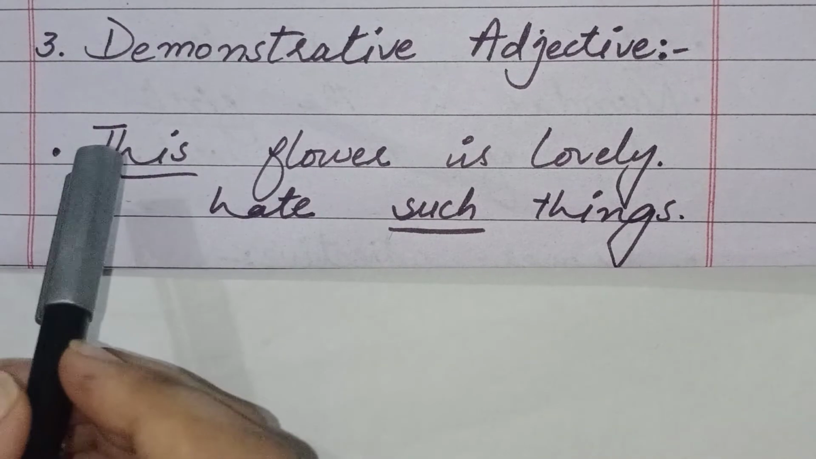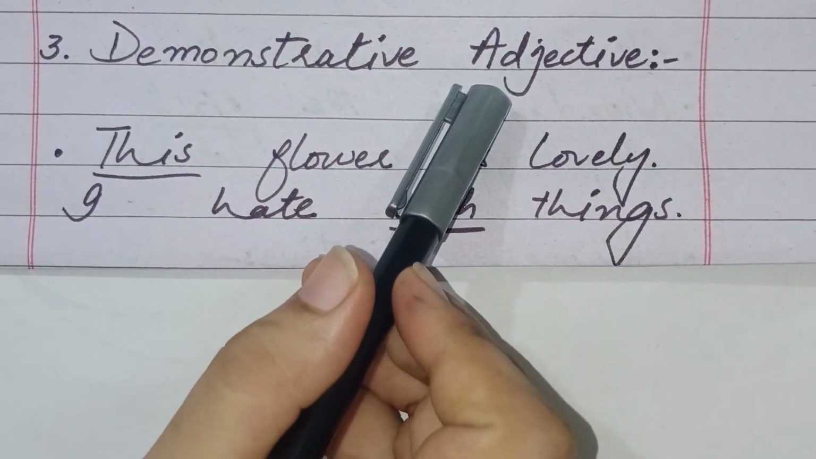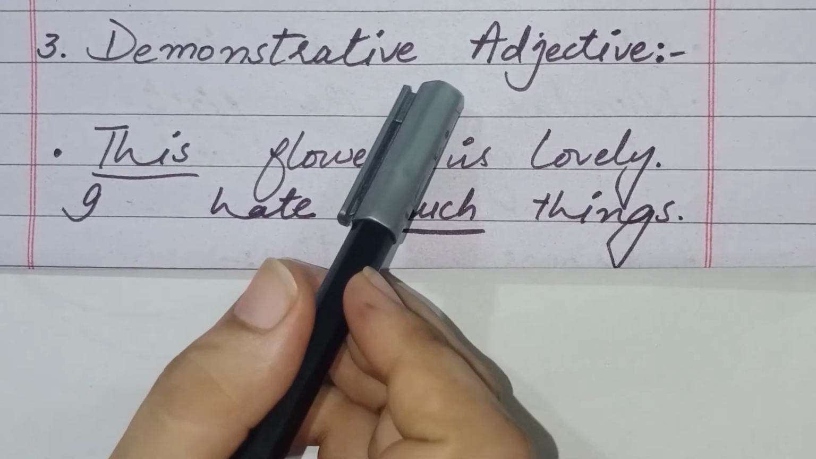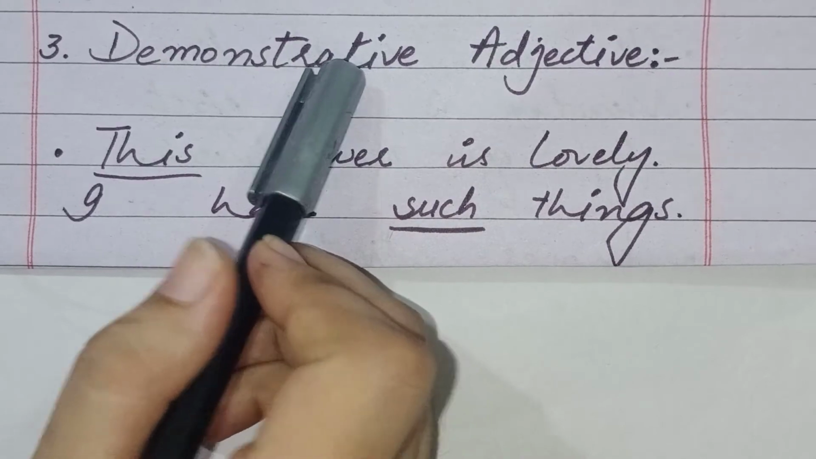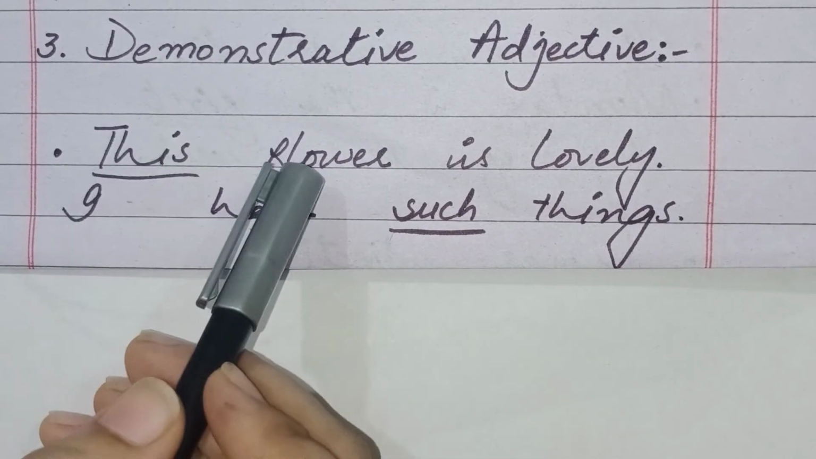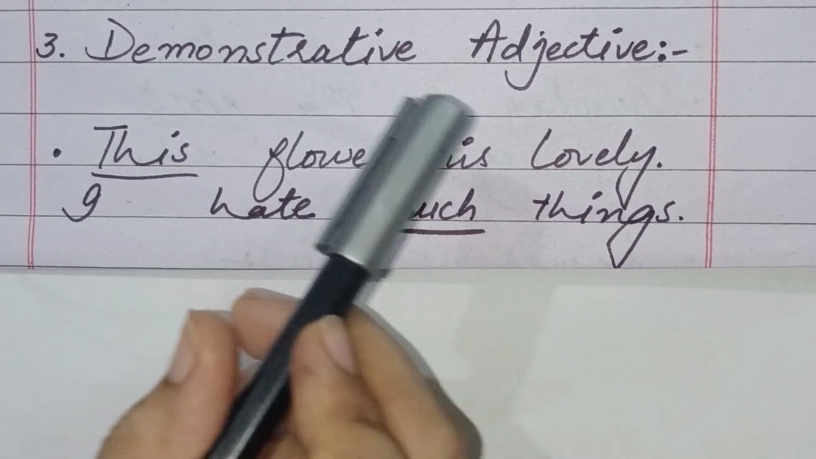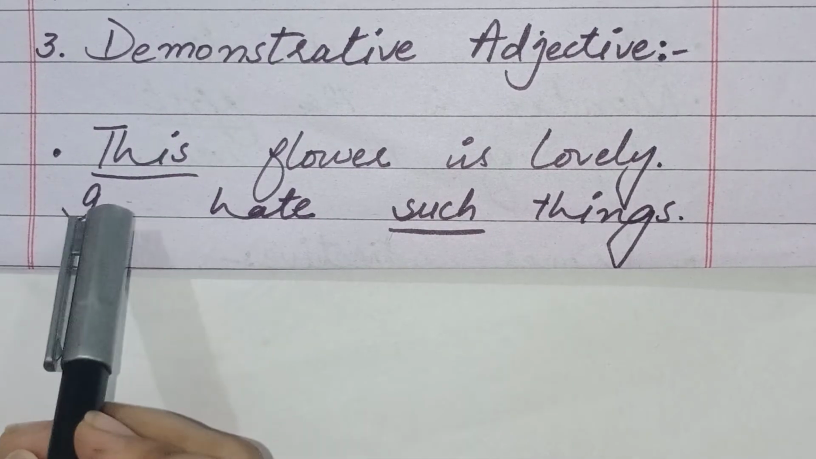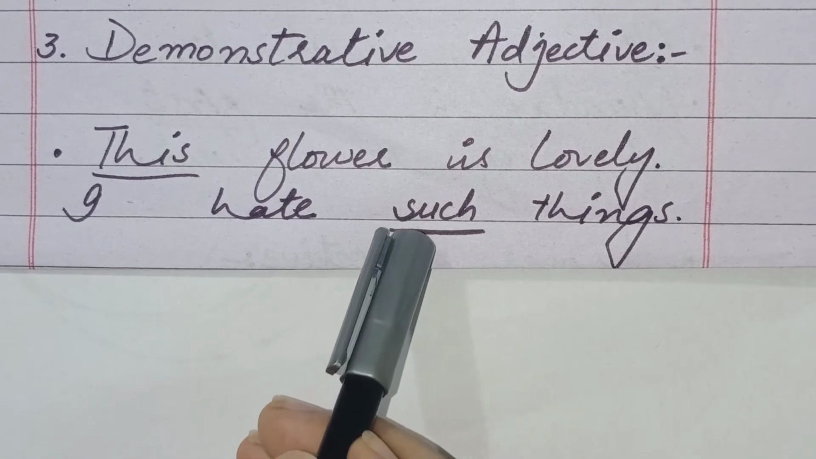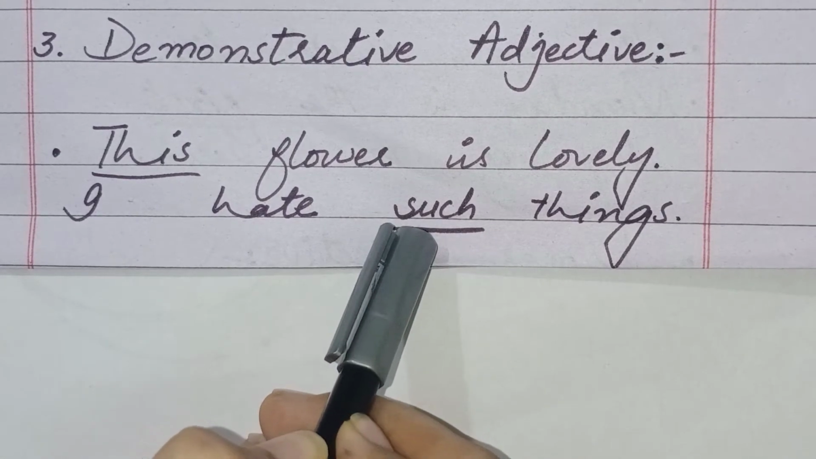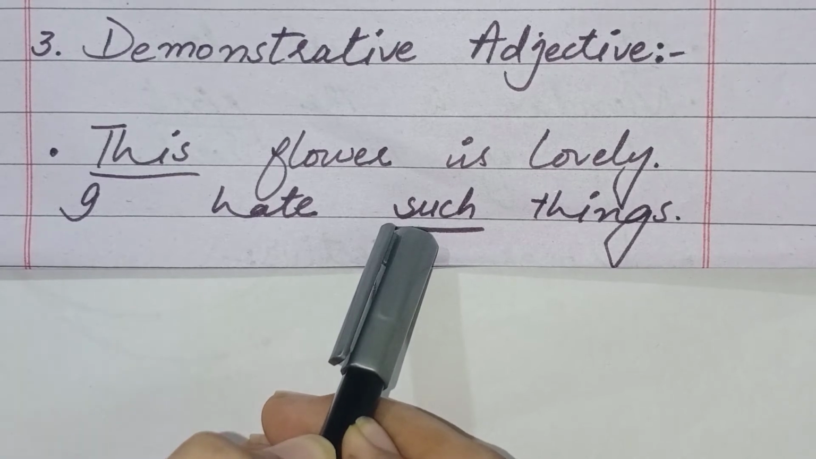Now students, we will talk about the third kind of adjective, and that is demonstrative adjective. Students, a demonstrative adjective points out which person or thing is meant. Now move to the example, this flower is lovely. In this sentence the word this is a demonstrative adjective. The second example is, I hate such things. In this sentence the word such is a demonstrative adjective because it points out the thing which is meant.